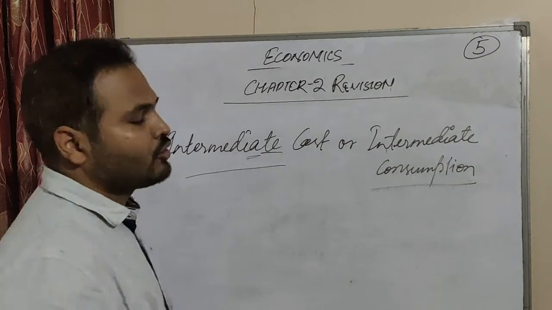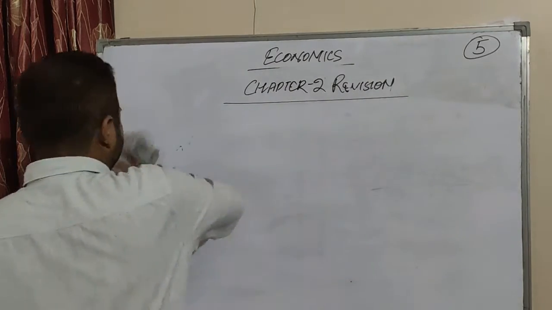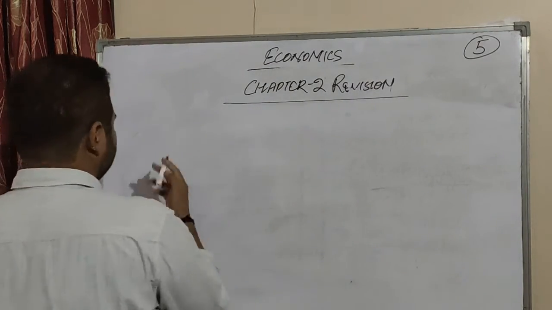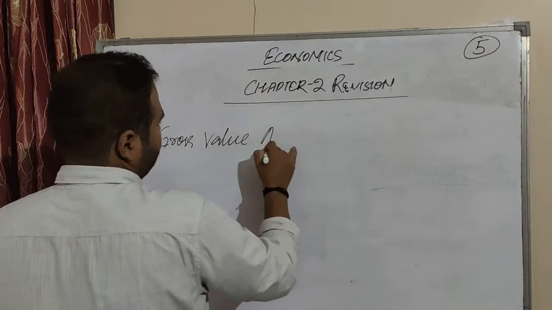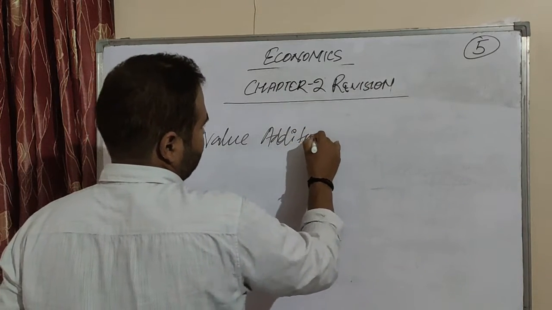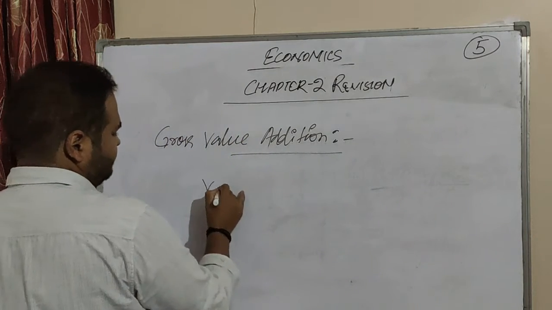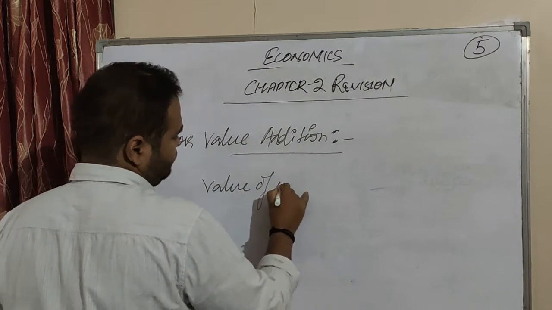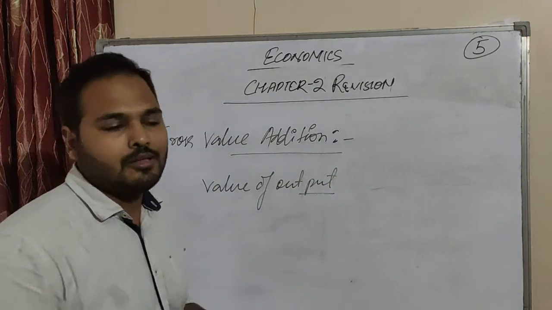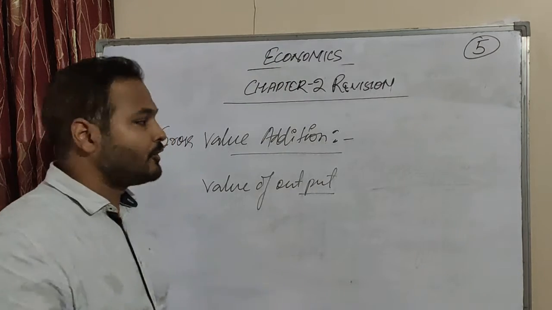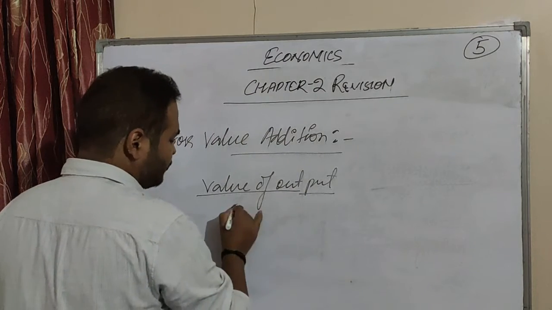Then how to find the gross value addition? Value of output minus intermediate cost or intermediate consumption. Suppose a chair is produced and sold in the market for 20,000. Then the value of output will be 20,000.